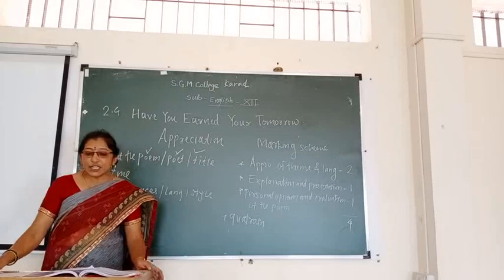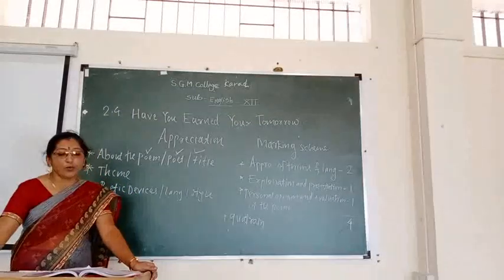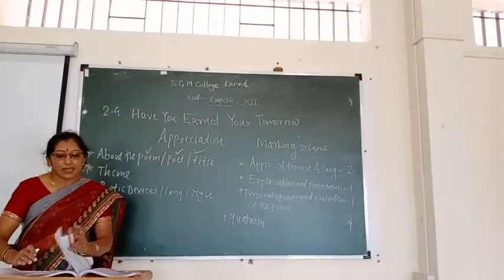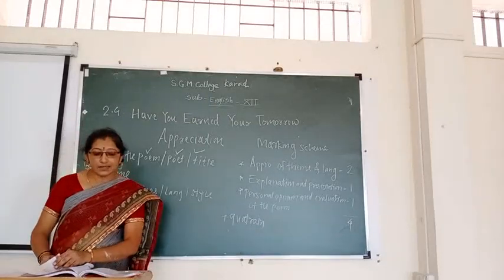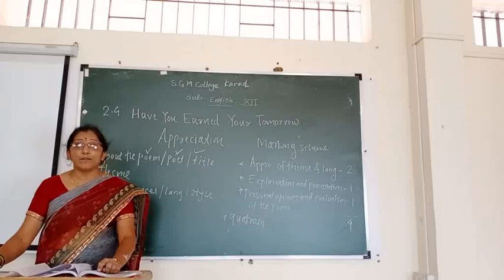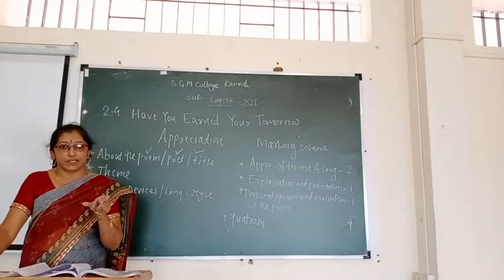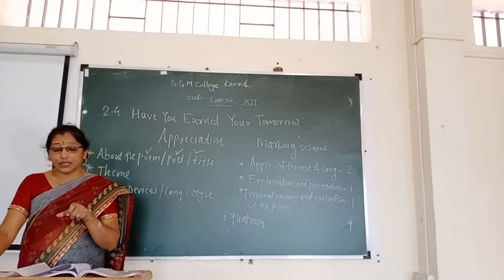Now see the rhyme scheme of the poem. The first stanza's rhyme scheme is A A B B. Rhyme scheme depends on the pair of rhyming words. Now students, look carefully in your textbook.